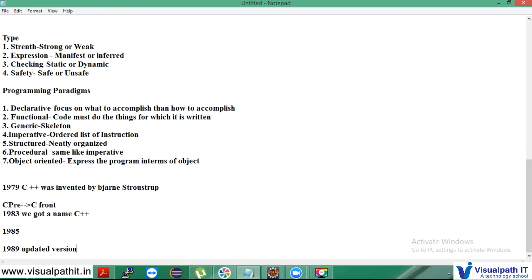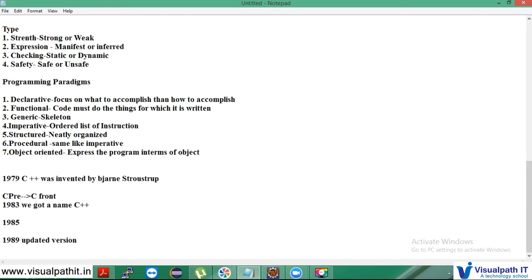In the same year, the Borland Turbo C++ compiler was released as a commercial product. But in 1998, the C++ Standard Committee published the first international standard version, called C++ ISO.